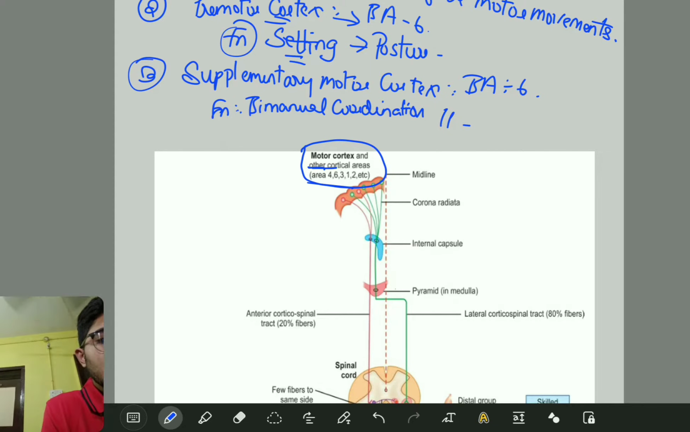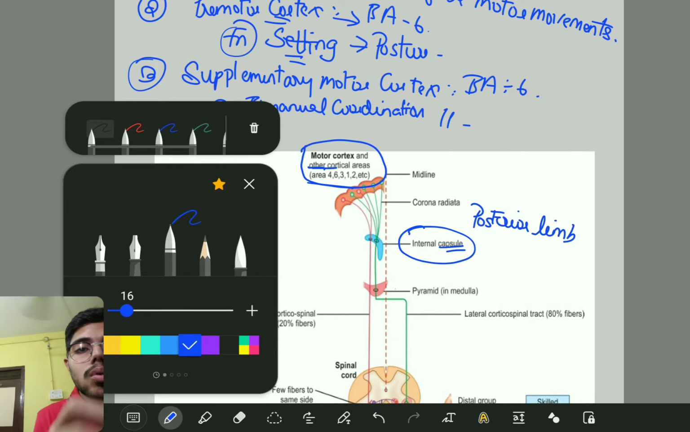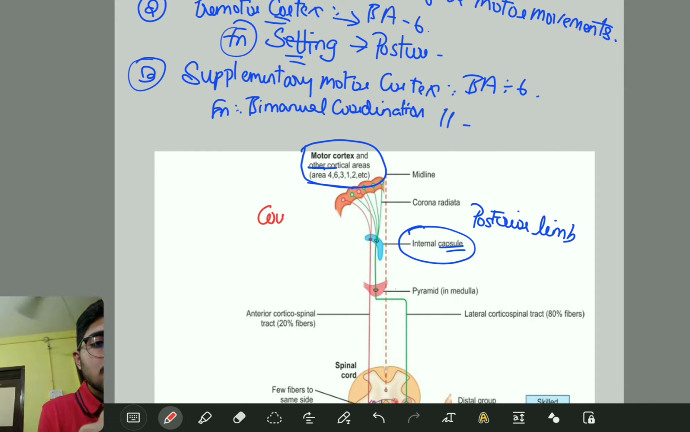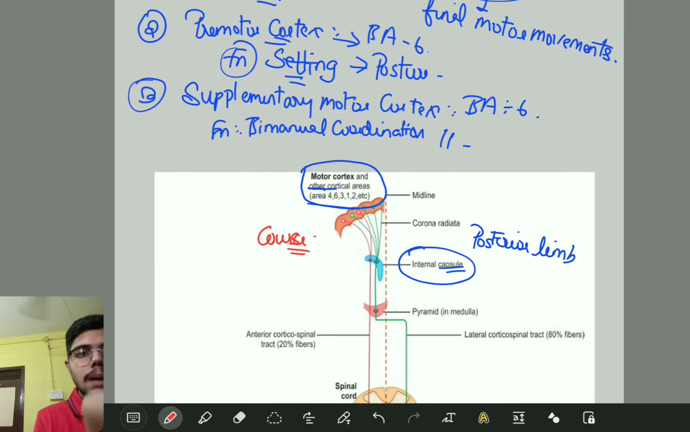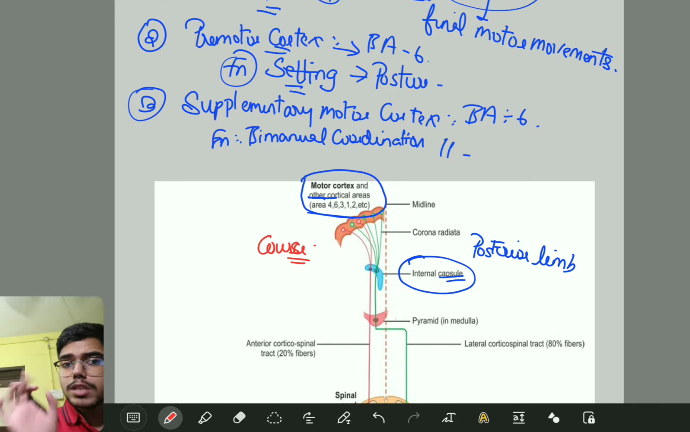they are going to your posterior limb of the internal capsule. Can you see here, internal capsule? They are moving to the posterior limb of the internal capsule. What am I talking about? I am talking mainly about the course. Till now I was talking about the origin, about the different types of motor cortex present, that is the starting point, that we call the origin.